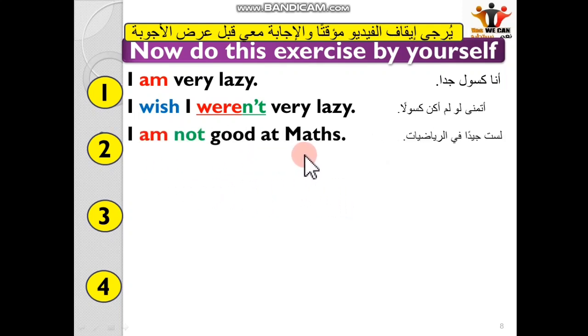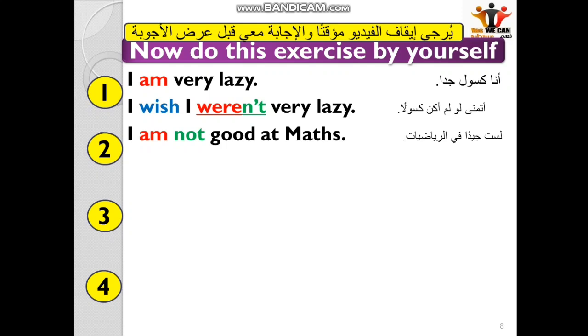I am not good at maths. So my parents wish, for example, or I wish, or if only. So I am not good at maths, so we say, my parents wish. Please don't forget to pause the video until you answer, then come back and replay it.